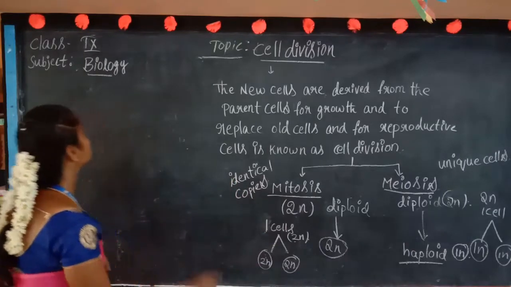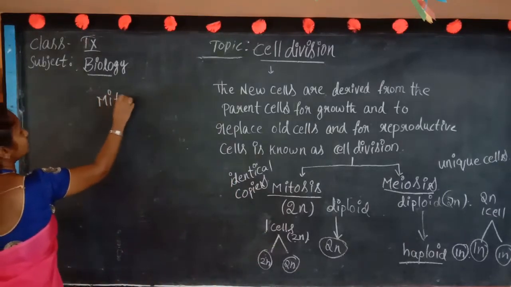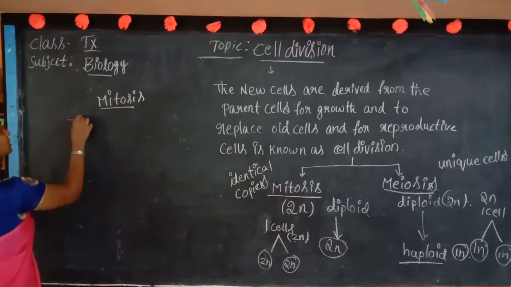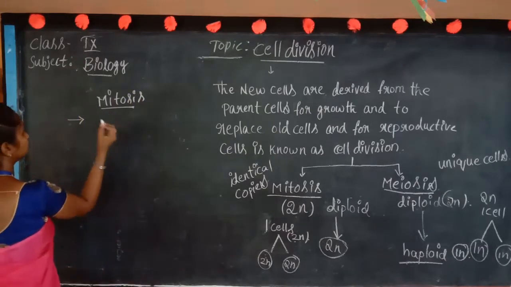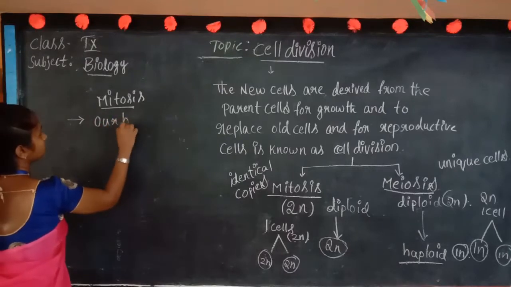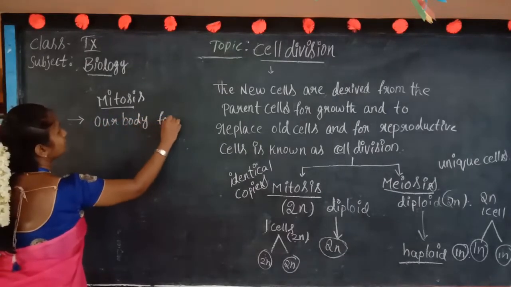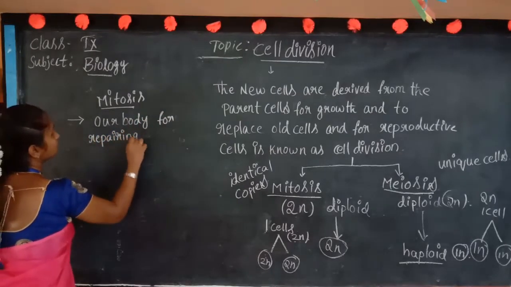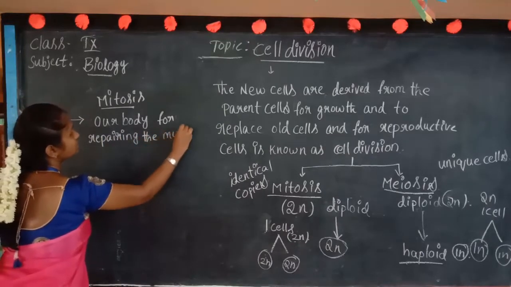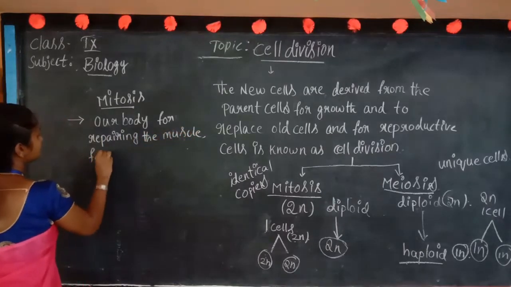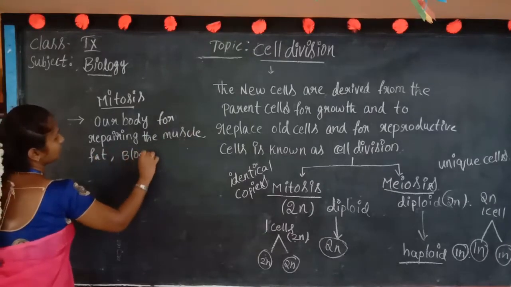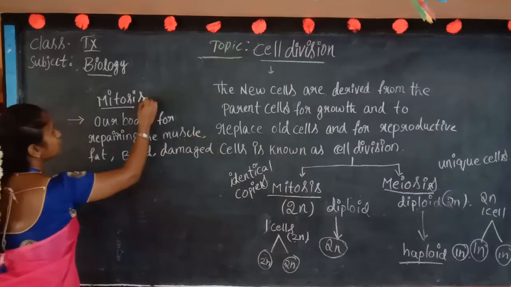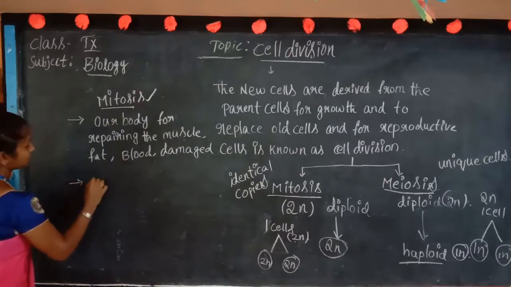We also need to know where mitosis division occurs. Mitosis division occurs in our body for repairing the cells, repairing the muscle cells, fat cells, blood and damaged cells, which undergo the mitosis process.